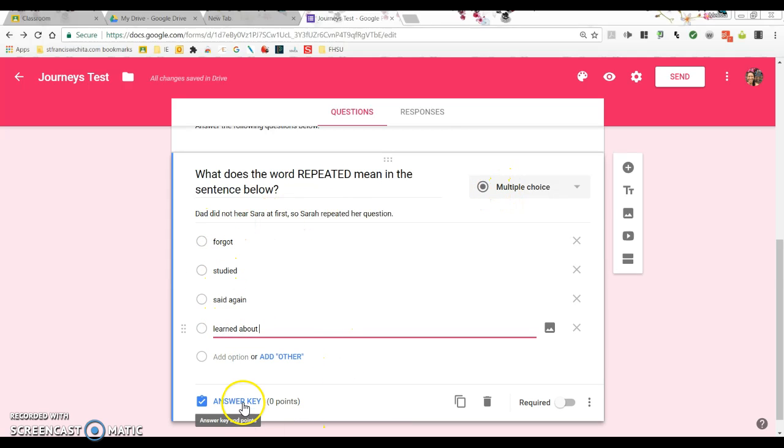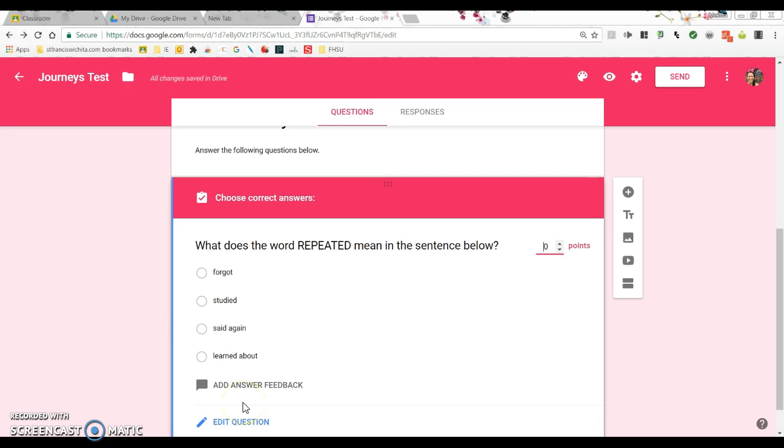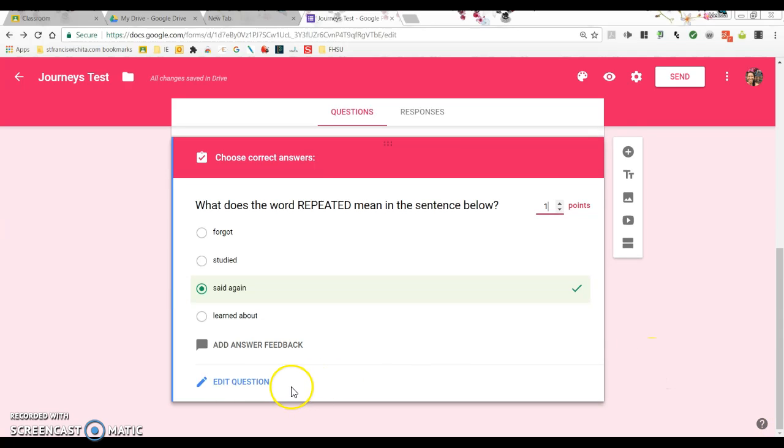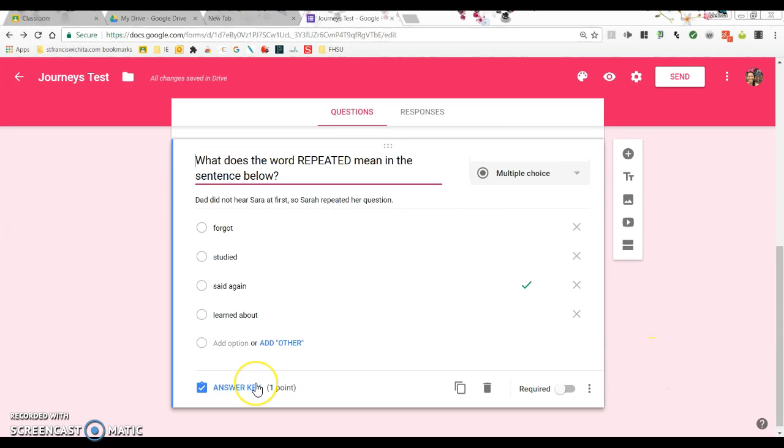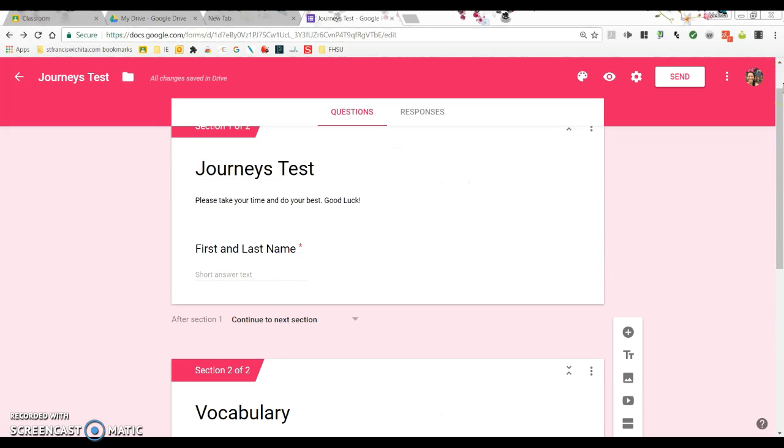The next thing I'm going to do is hit the correct response, or the answer. This is basically the answer key. Okay. And I'll make this worth 1 point. I'll go back to edit question, and then I'm going to make this required. So you'll do that through all of your questions that you want to ask on the test. We actually have a vocabulary section and a comprehension section.